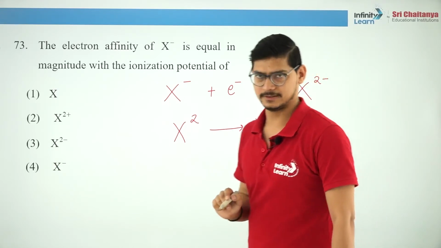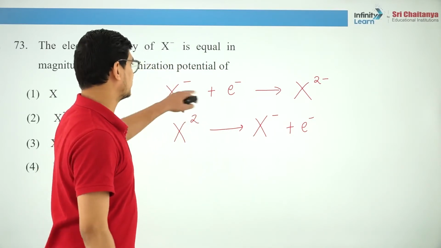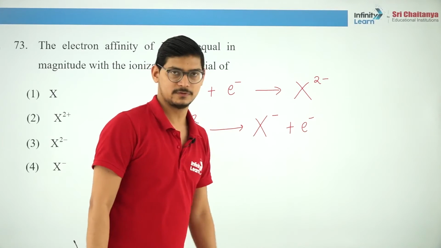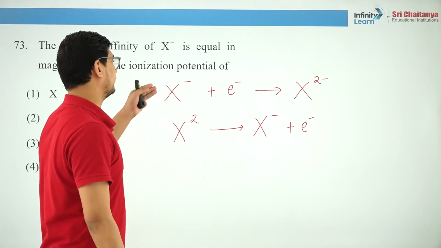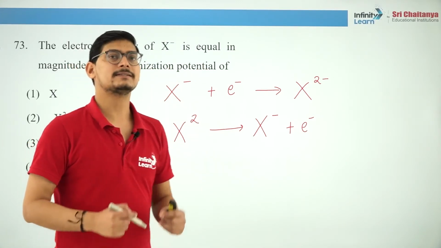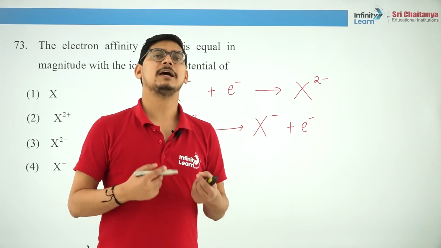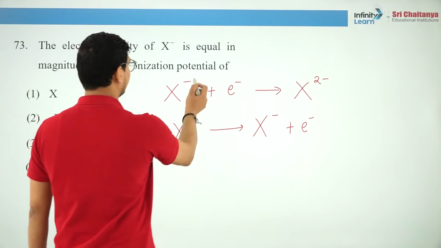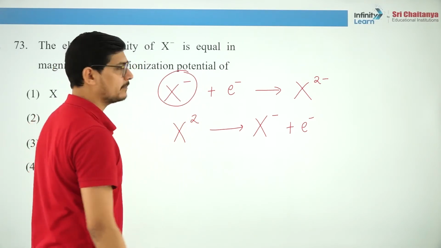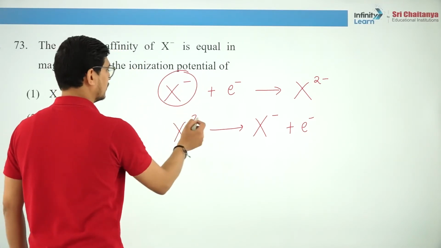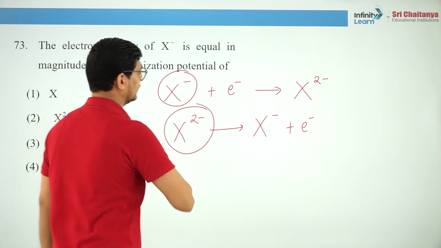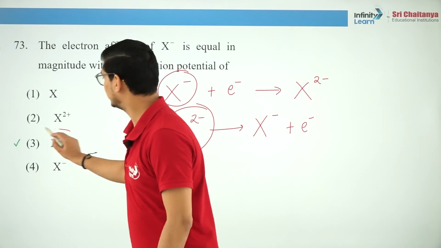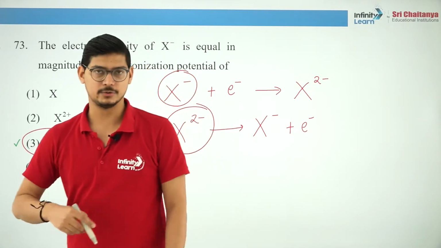Is that clear? X minus plus electron gives X2 minus, and if you take out an electron, X2 minus gives X minus plus electron. Now you should remember when we reverse an equation, the sign of enthalpy change reverses, but the magnitude remains same. So the electron affinity of X minus has the same magnitude as the ionization potential of X2 minus. Is that clear? Okay, so this will be the correct answer. Is that clear to you?